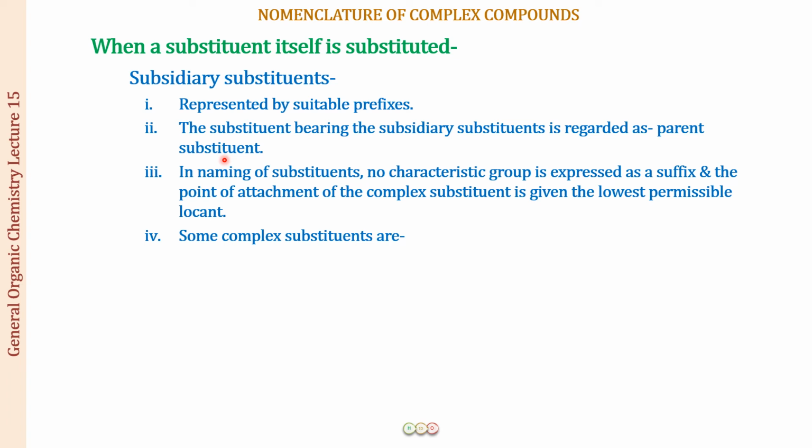All right, I'll give you an example so you'll come to understand. In the naming of the substituent, no characteristic group is going to be expressed as a suffix. Whatever has been substituted, you are going to put it as a prefix for the parent substituent. There is going to be nothing as a suffix over here. All right, the point of attachment of the complex substituent, you have to give it the lowest permissible locant.